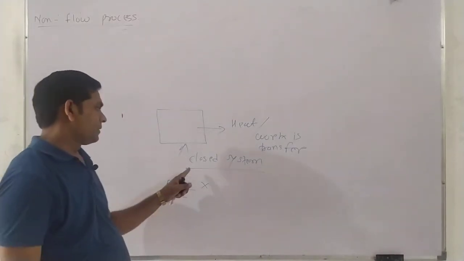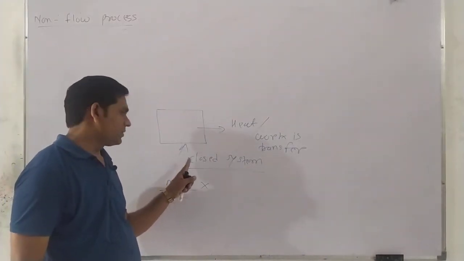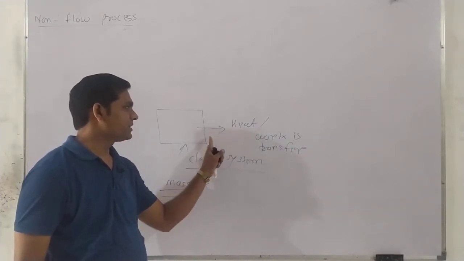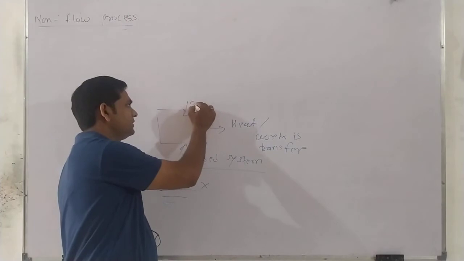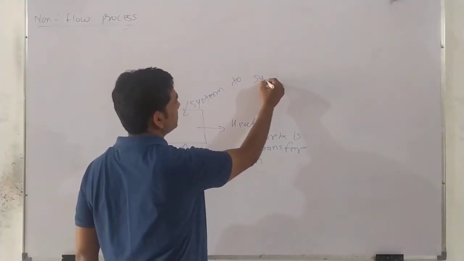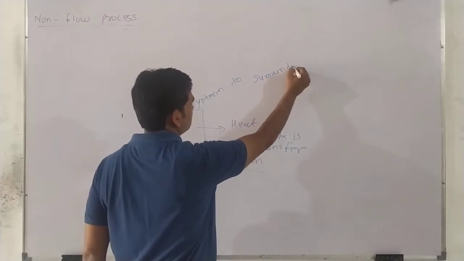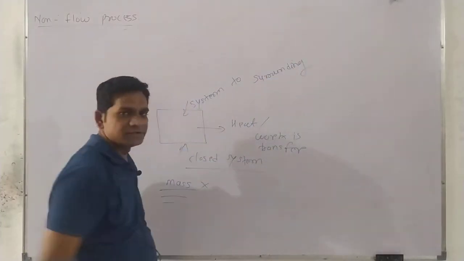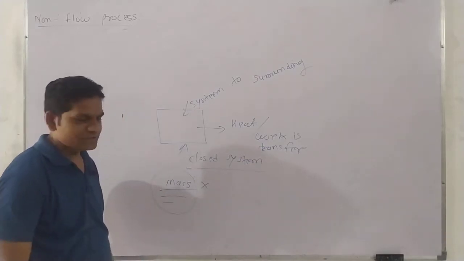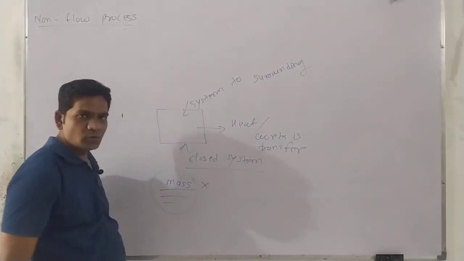In a closed system only the heat or work is exchanged between the system and surroundings, but there is no exchange of mass. That is called a closed system.